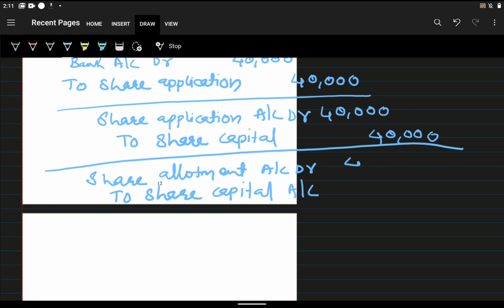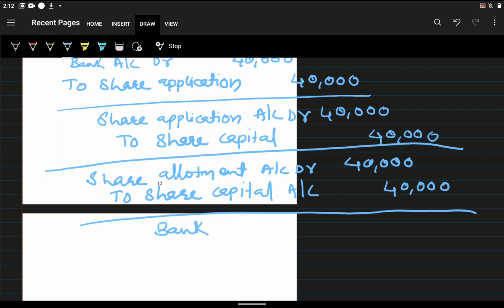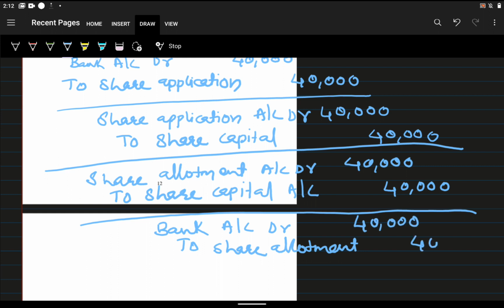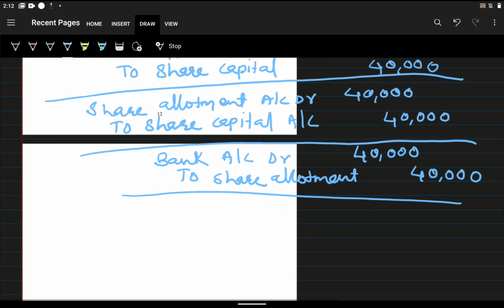How much? 40,000, because 4 rupees is the allotment amount: 4 rupees into 10,000 is 40,000. Now this we will receive through bank: bank account debit to share allotment, that is 40,000.